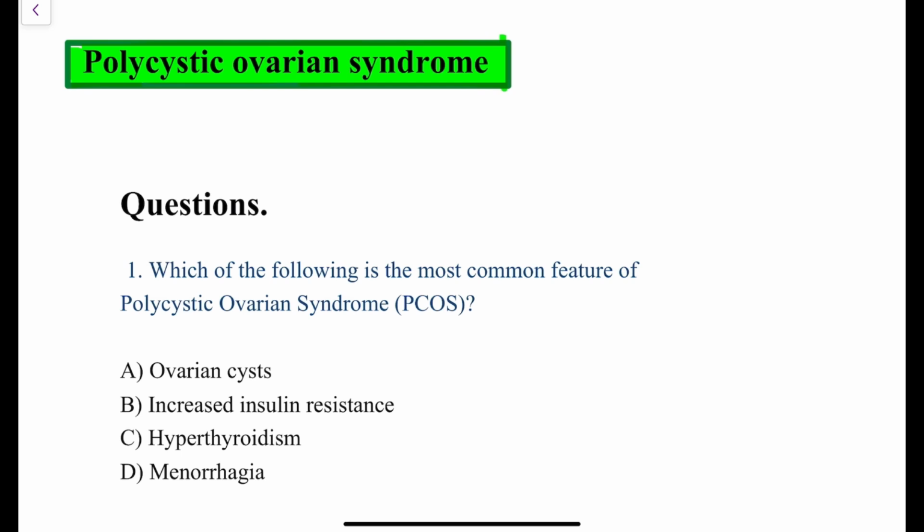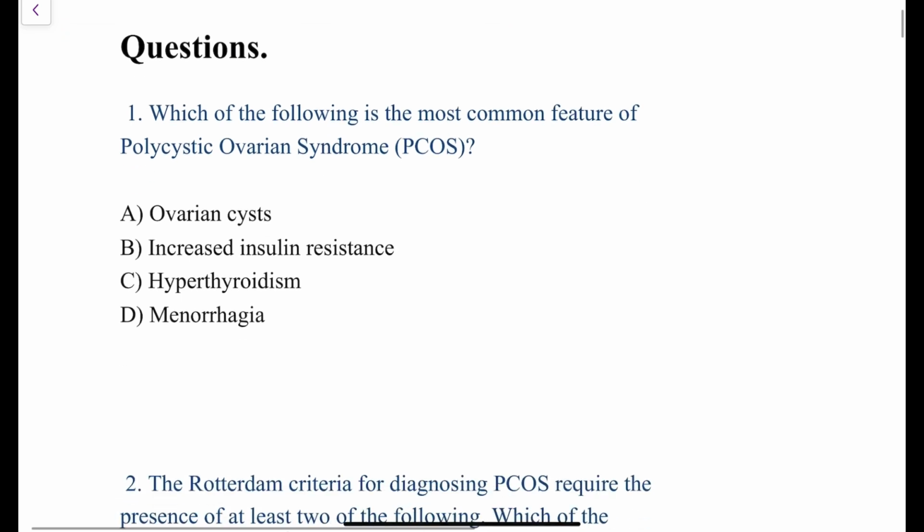So the topic which we are going to have as an MCQ discussion here is Polycystic Ovarian Syndrome, right? All the questions which we are going to discuss here are both the typical and atypical questions which have been asked in previous year examinations, from the topic of Polycystic Ovarian Syndrome. Everything will be discussed here as a rapid revision.